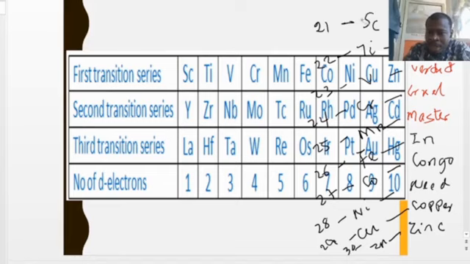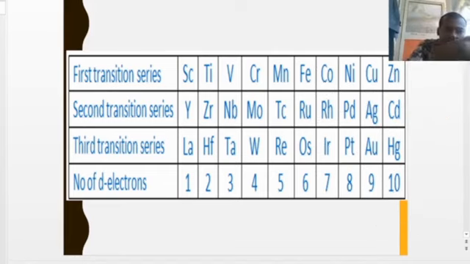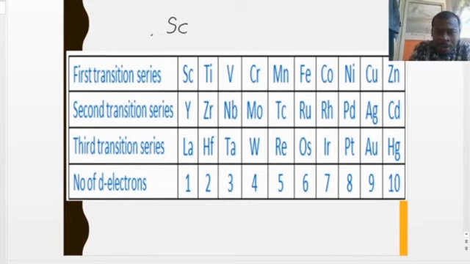So let's begin with the first transition metal, which is actually scandium, Sc, with atomic number 21. To write electronic configuration, I think it's important for us to do a little review on using the Aufbau principle. So let me take a quick review on that so that we can recall how we write electronic configuration using the Aufbau principle.